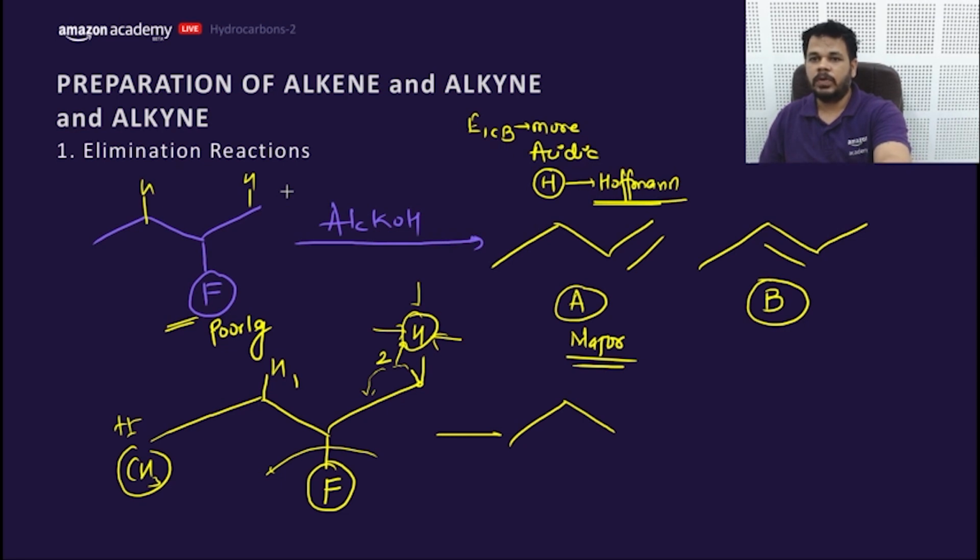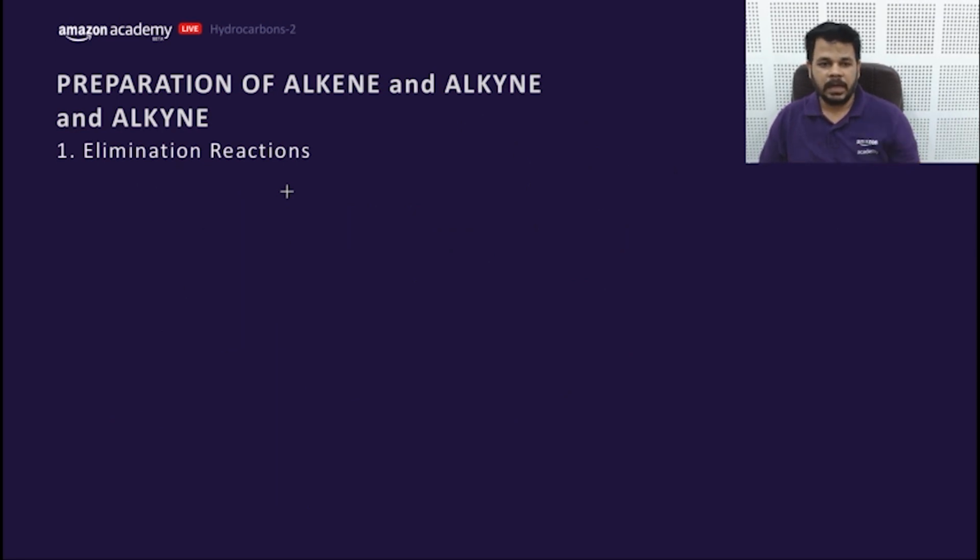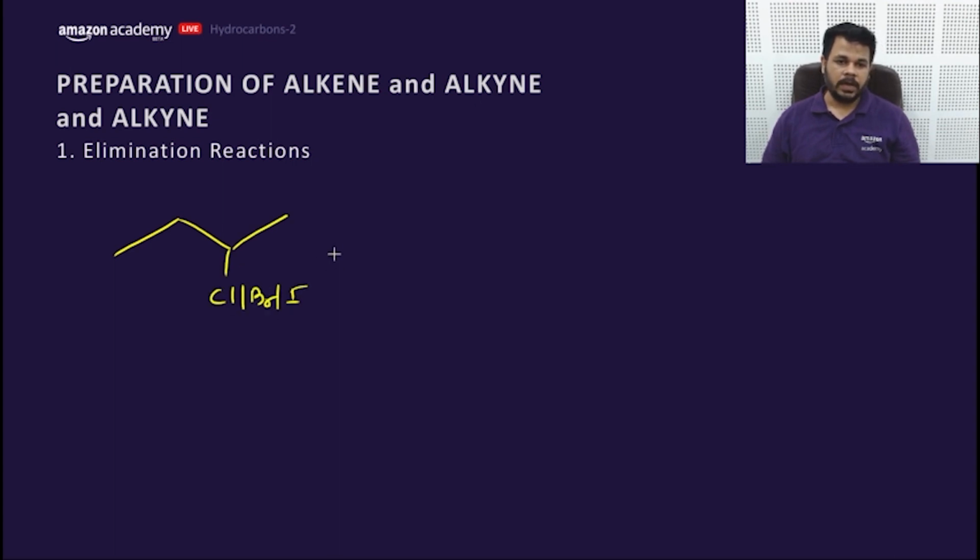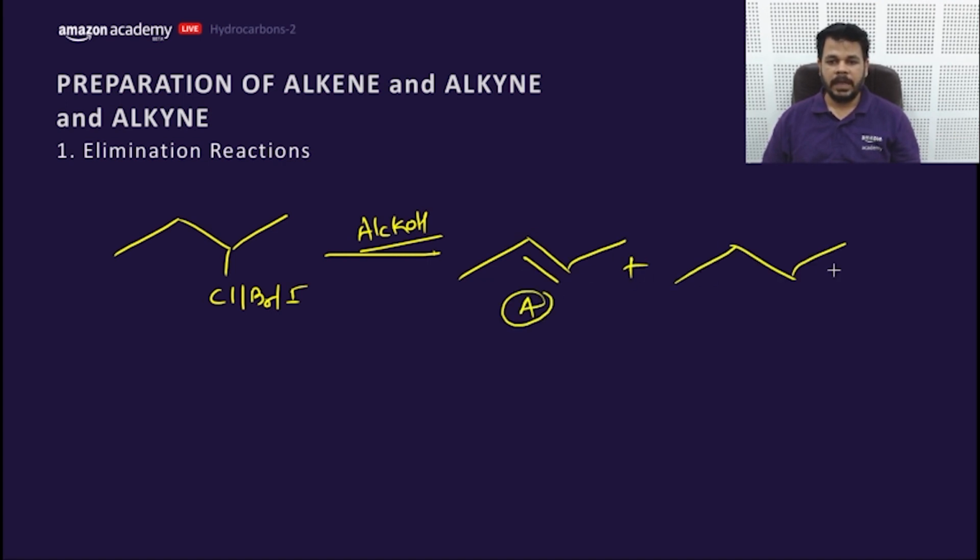Let's move to the next part and consider if this question had been like this: Cl or Br or I, not fluorine, and alcoholic KOH was placed. What would be the major product, A or B? In case of F, this was the major product.